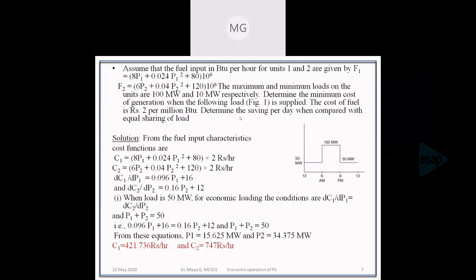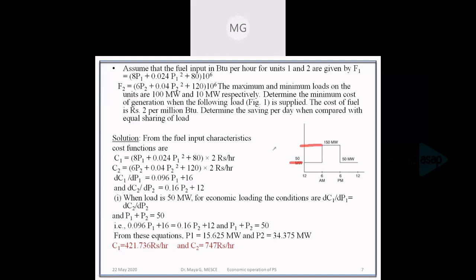So first of all, let us determine the minimum cost of generation for a particular load. So we can see the load curve in the figure. There are two loads, that is 50 megawatt for 12 hours and 150 megawatt for another 12 hours. So we'll consider these two loads separately as case 1 and case 2.